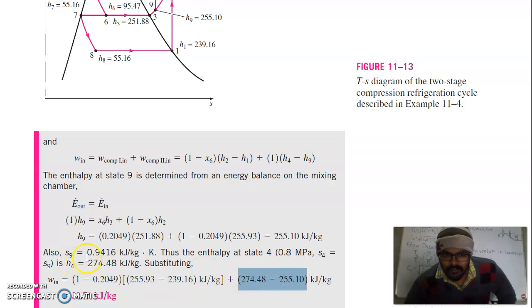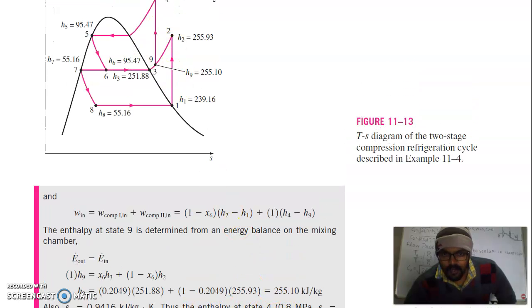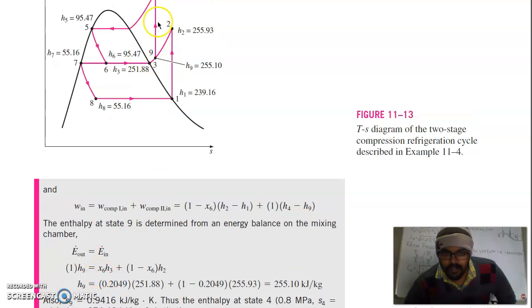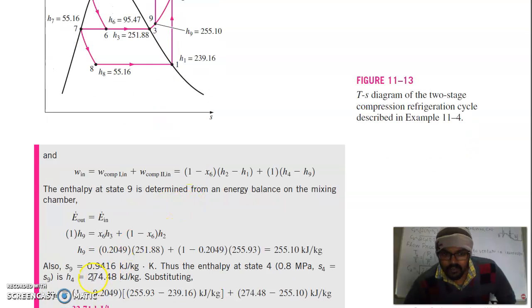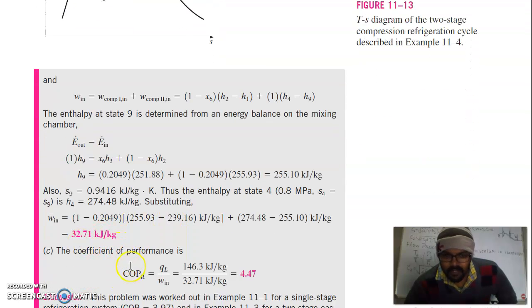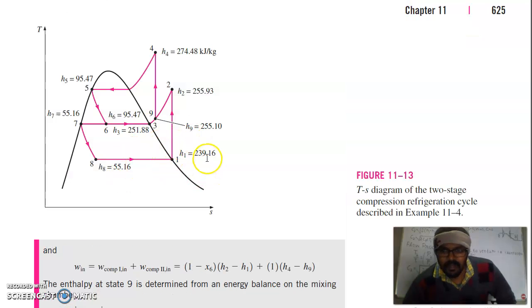As you know, s9 is equal to 0.9416. Thus the enthalpy at state 4, at 0.8 megapascal, where s4 is also equal to s9, gives h4 equal to 274. After solving, you will get this work input. Now the coefficient of performance is the cooling effect produced divided by the total work input of the compressors, which is 4.47. So this is up to here the two-stage compression refrigeration cycle.